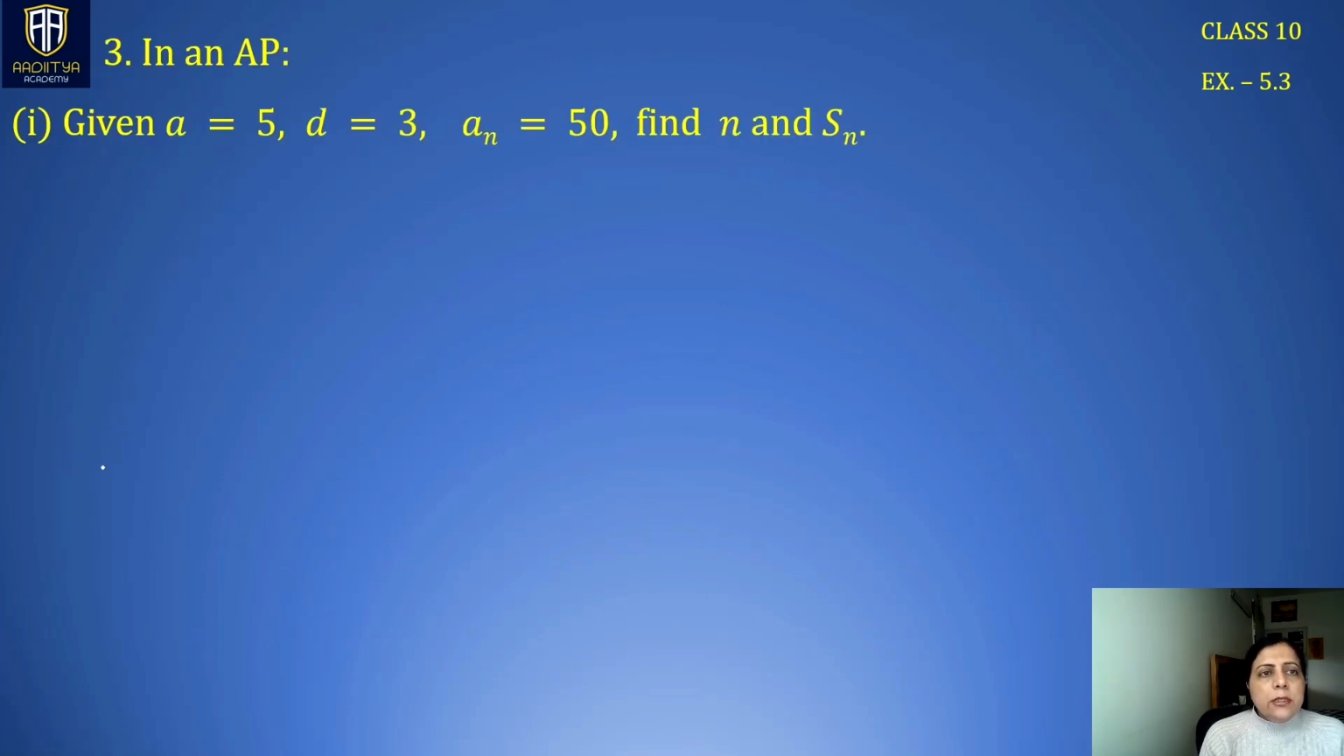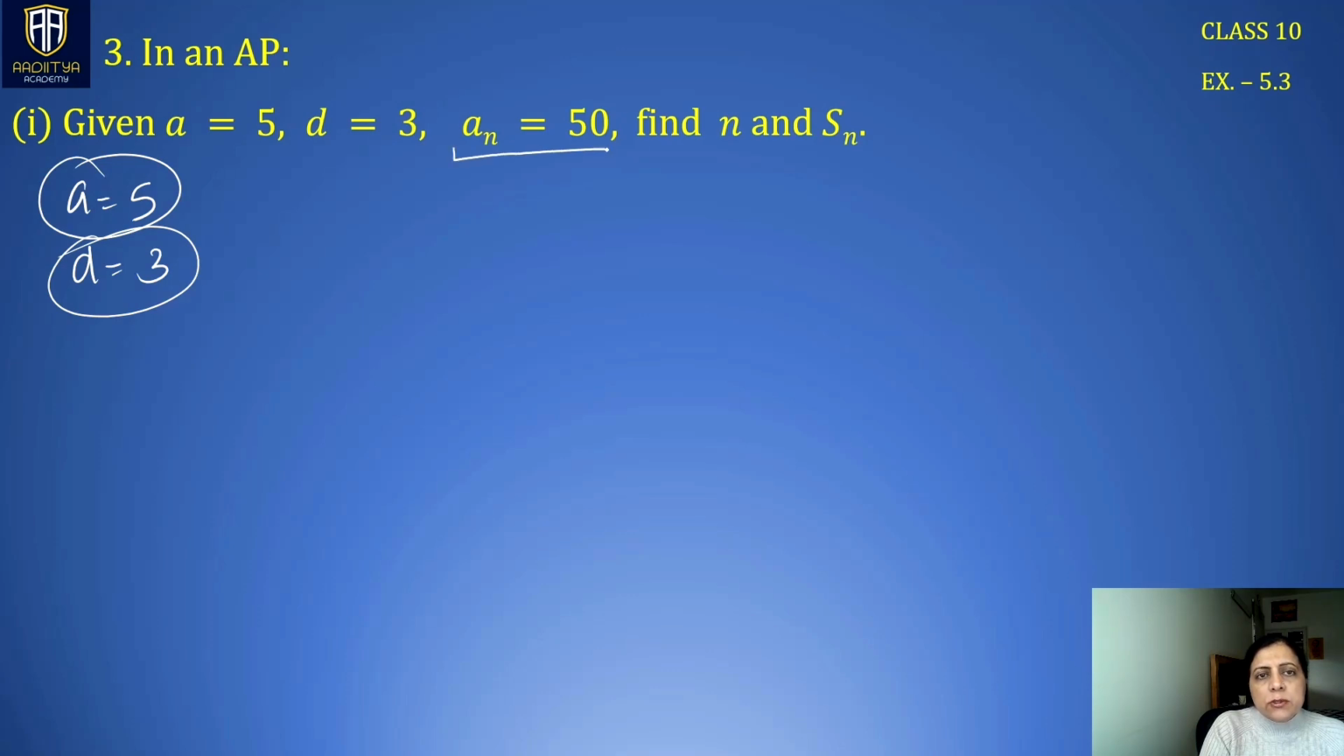In the next question, in an AP, given things are A is equal to 5, D is 3, AN is 50. Find SN and N. This is the same question but given in a different form. Here your first term is 5, D is already given, which is 3. So basic two things are given to us. Now the series says the last term of the sequence is AN, which is 50. AN is 50 and N is not known to us. So before going to find SN, we have to look for N.